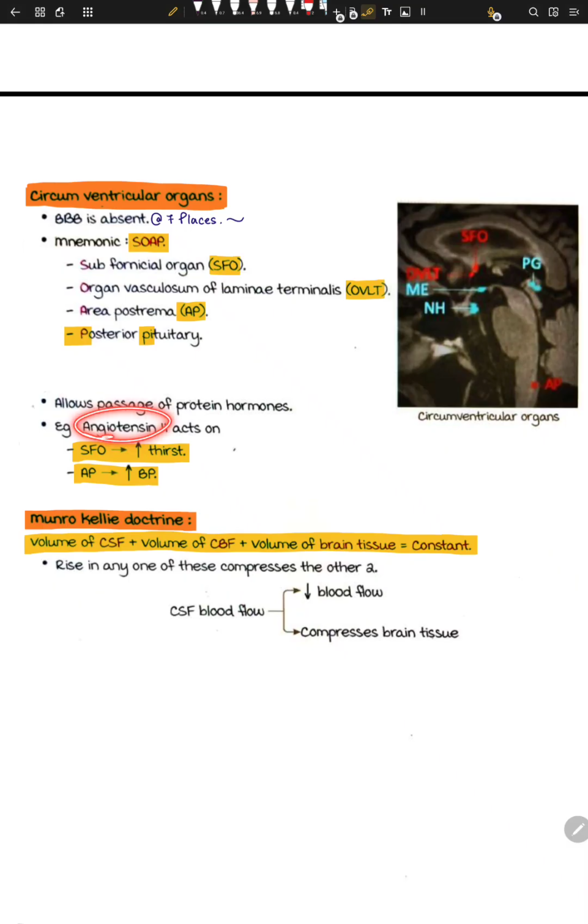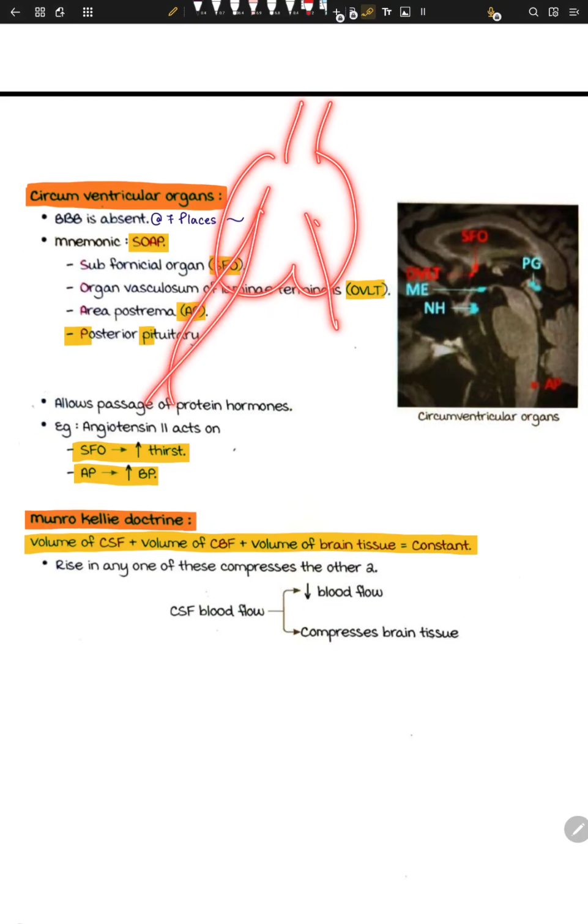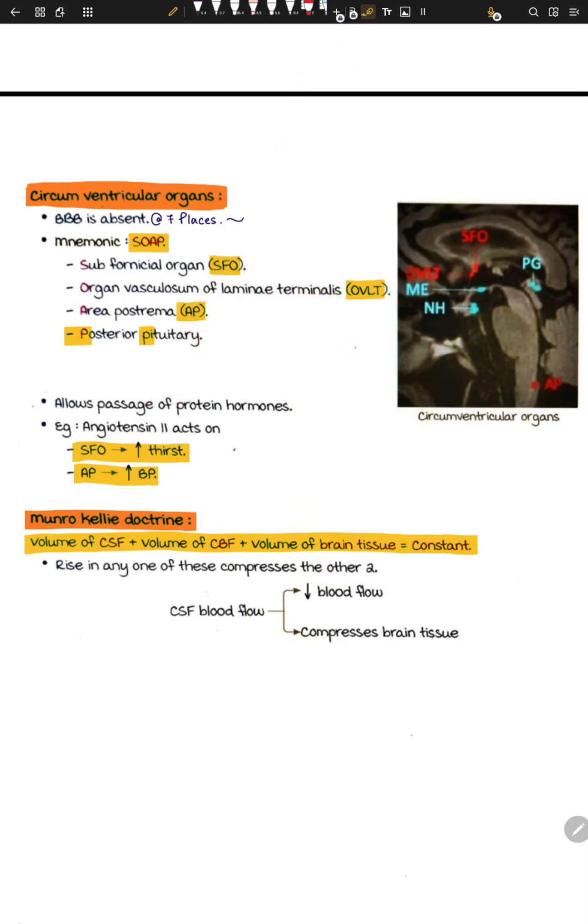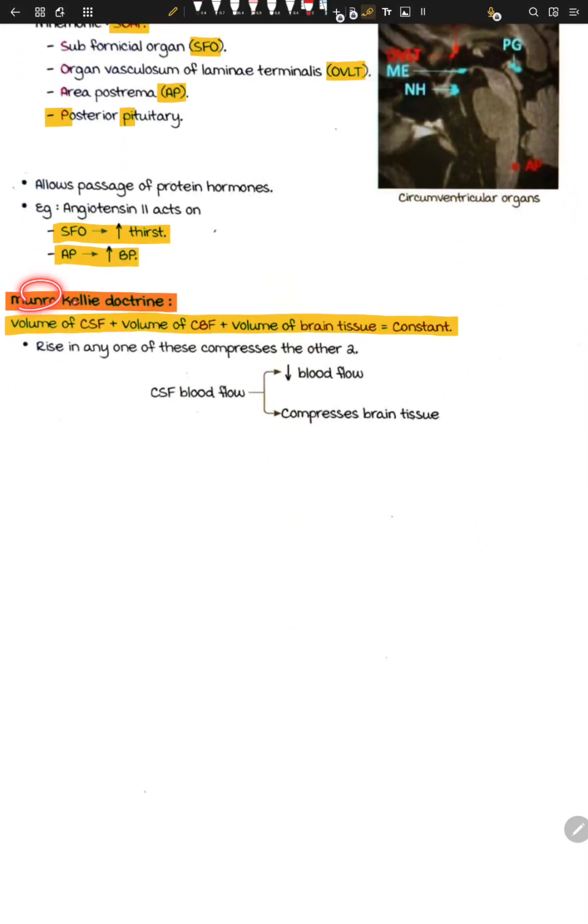For example, angiotensin 2 acts on the SFO and makes you thirsty, right? That's why at the posterior pituitary, we know the pituitary gland is one of the endocrine things. One of the ways endocrine physiology works is via anterior and posterior, and that's why we have the hypothalamic axis. So we need the BBB to be broken at the posterior pituitary, so that proteins can keep getting sampled by the brain.